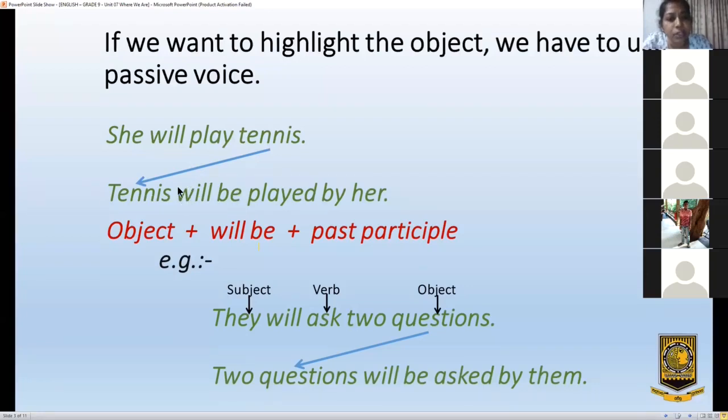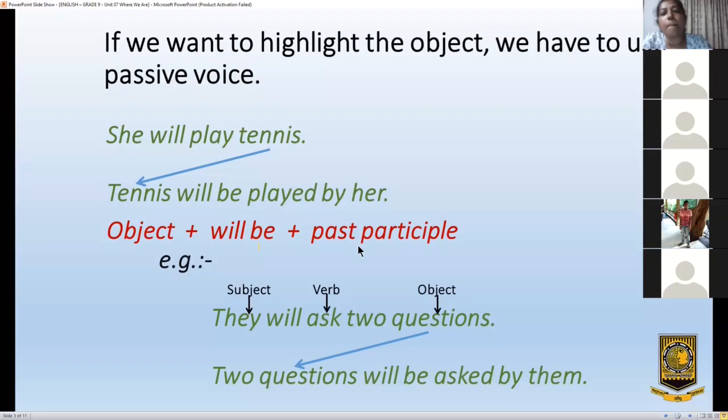There is a new part you have to add. In passive voice, will be is added. See, object plus will be plus past participle. Earlier it said will play. Here the play becomes played.